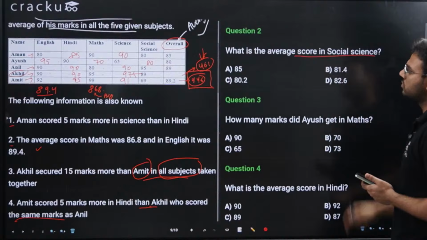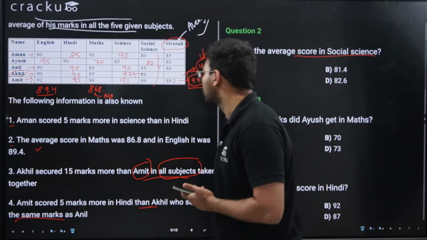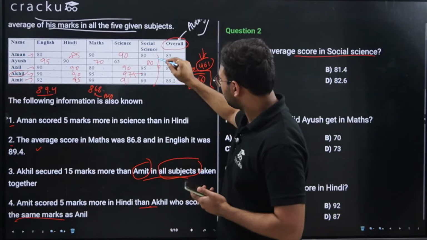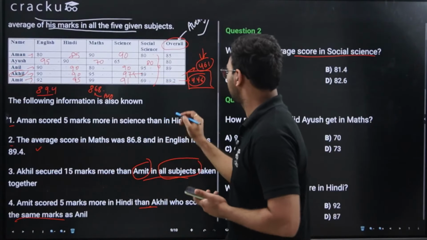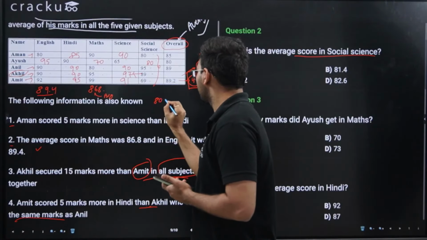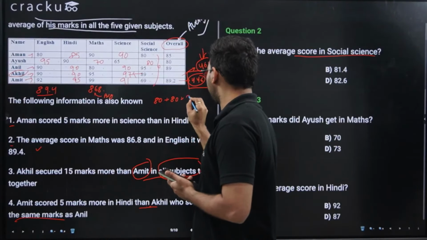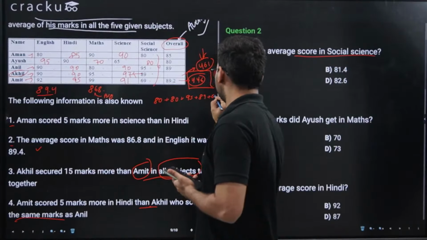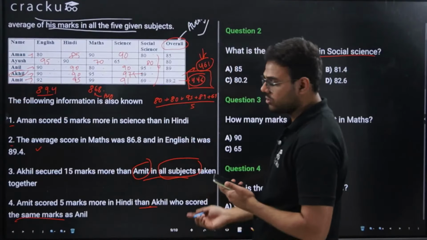What is the average score in social sciences? Okay, this is a trickier one. It is asking for the average score in social sciences. You can very easily calculate this: 80 plus 80 plus 95 plus 89 plus 69, divided by 5, will be the average score in social science.